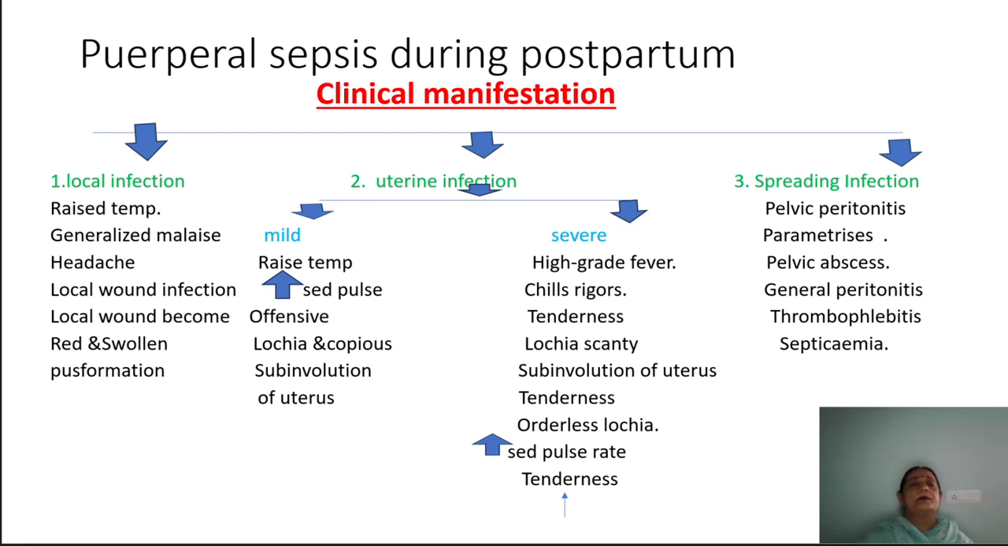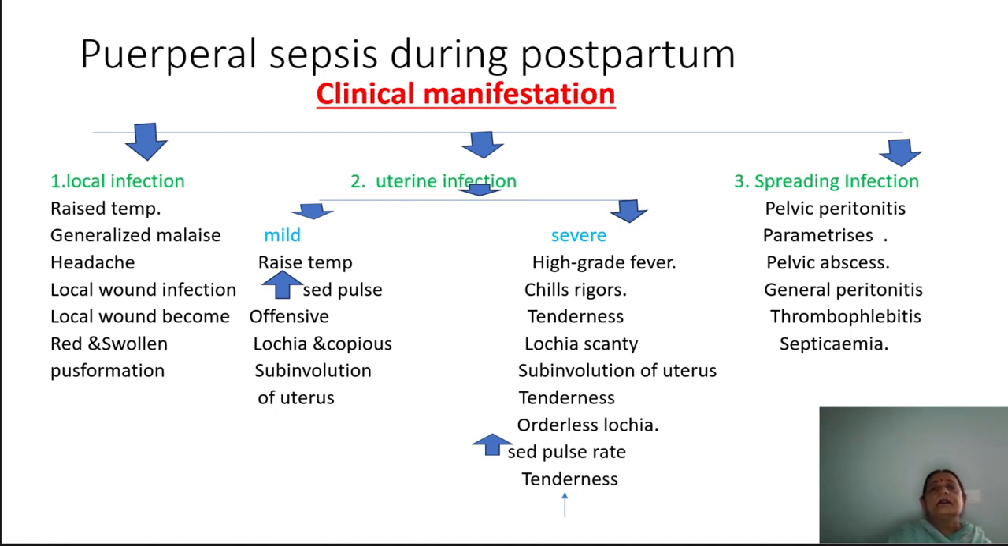Now the signs and symptoms of puerperal sepsis. It is divided into three parts: one is the local infection, one is the uterine infection, and one is the spreading infection. First, we will discuss the local infection. Local means the wound is in the perineum, so there will be a temperature. The patient has generalized malaise and explains about headache. It is a local wound infection. The local wound becomes red and swollen. At the side of the wound there is redness, swelling, and tenderness, and there will be pus formation, or there will be a chance of pus formation at the local site.